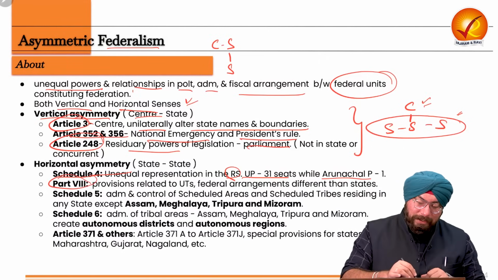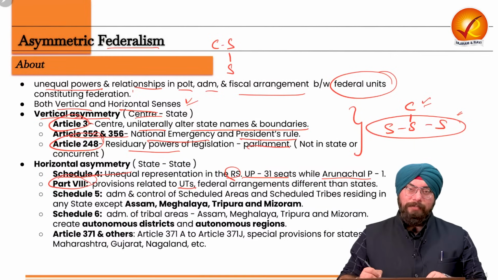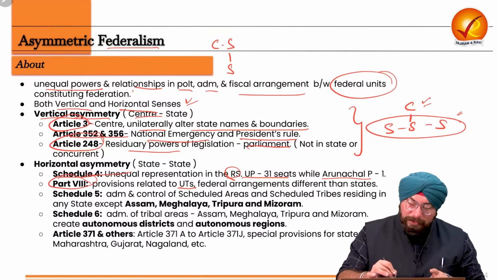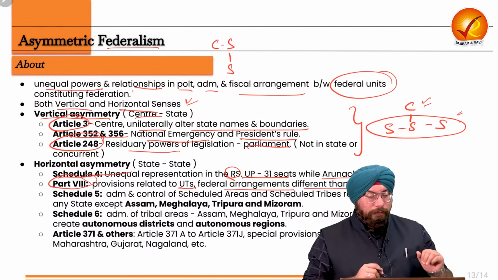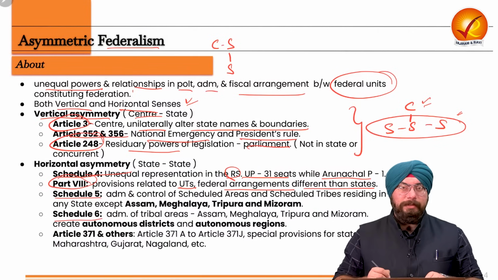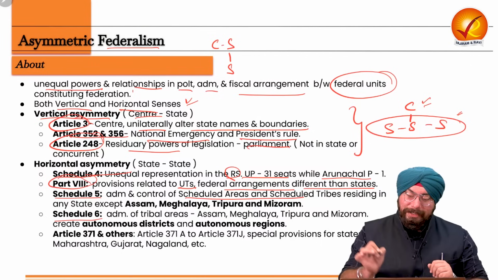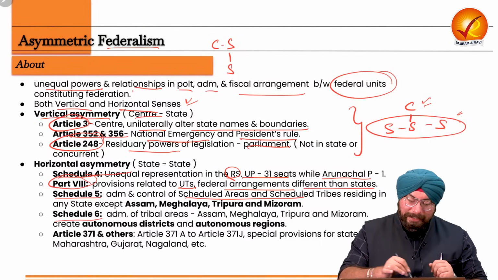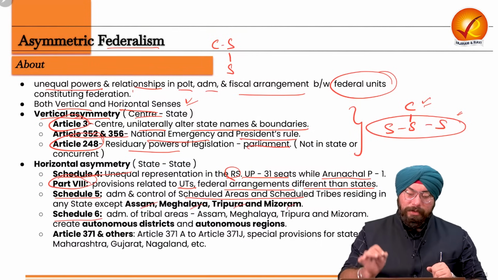Also Part 8 of the Constitution has provisions related to union territories. In union territories, the federal arrangement is different from the other states. That is also a horizontal asymmetry, and particularly your Schedule 5 and Schedule 6. Schedule 5 deals with the administration and control of scheduled areas and scheduled tribes residing in any part of the country, except Assam, Meghalaya, Tripura, Mizoram.